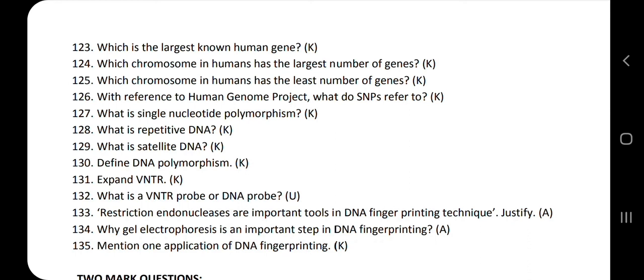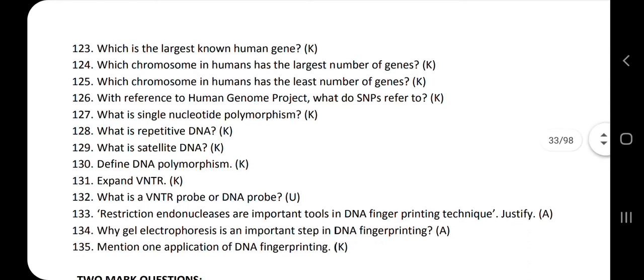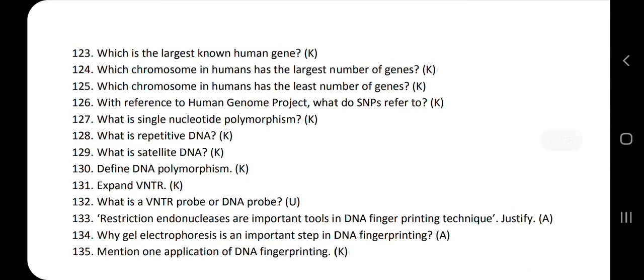Next, last question: mention one application of DNA fingerprinting. DNA fingerprinting is used as a tool for identification in forensic applications and for paternity testing in case of parental disputes. These are the two applications of DNA fingerprinting. You can mention any one.